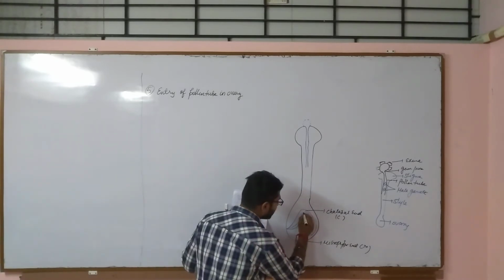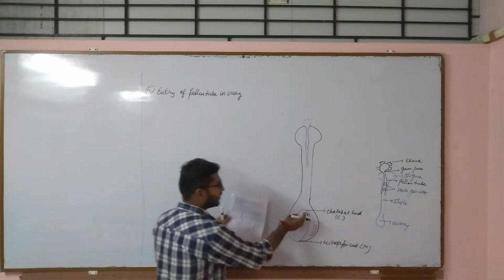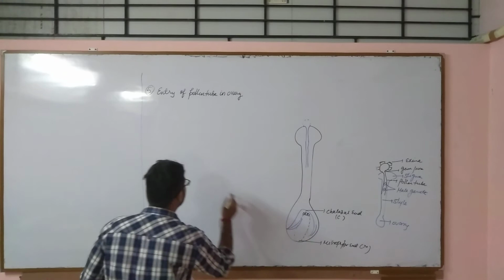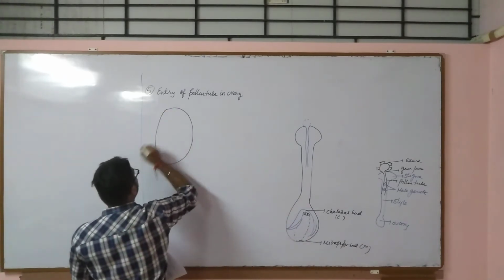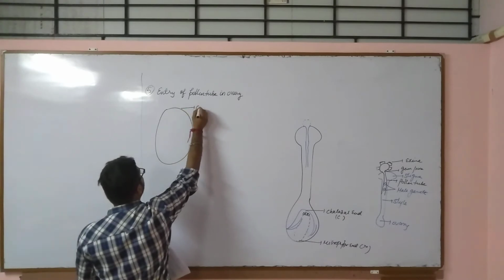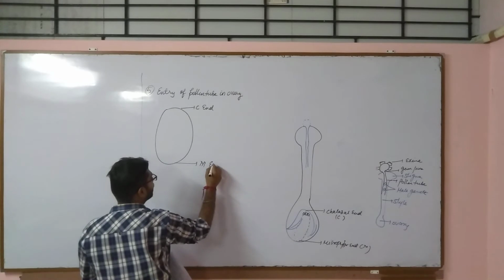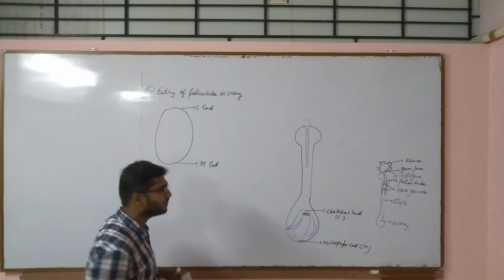Now, three antipodal cells are located here, or let us enlarge this diagram once more time. Only this diagram. So, in this region, this is the C end, that is chalazal end, and this is M end, that is micropylar end. It is just a zoom version of this small diagram.